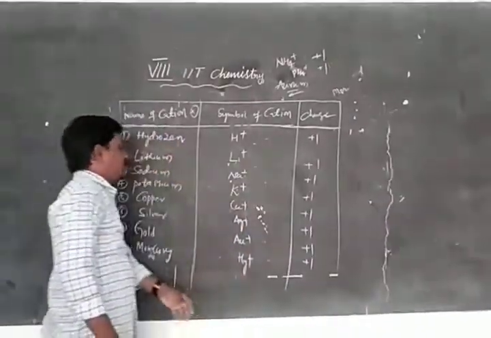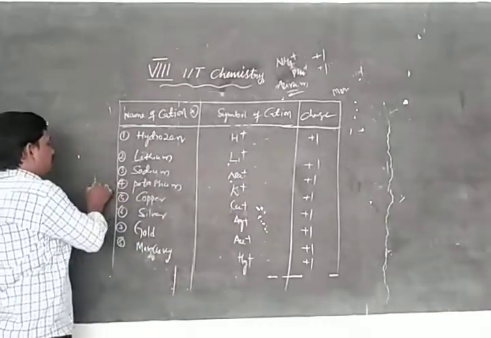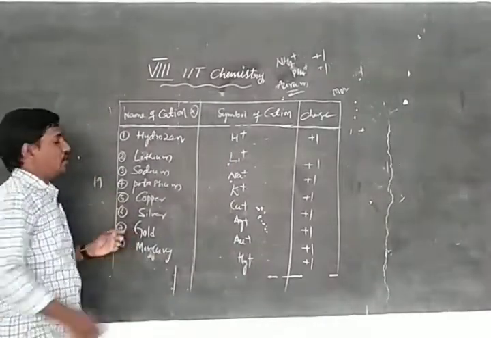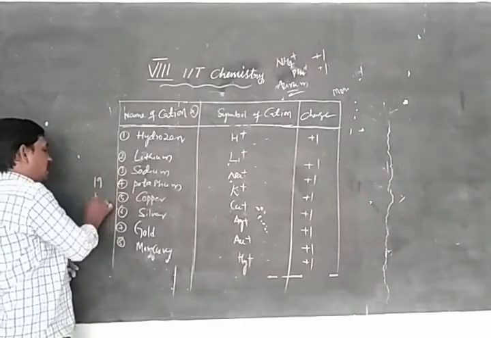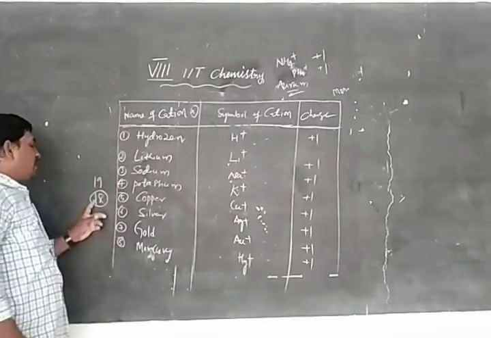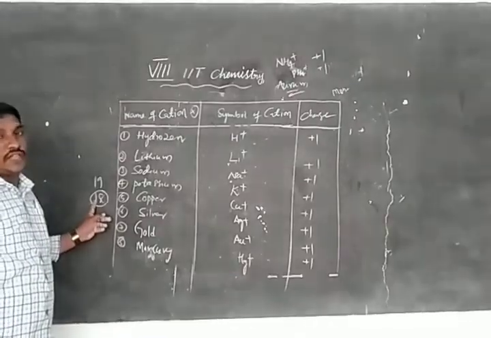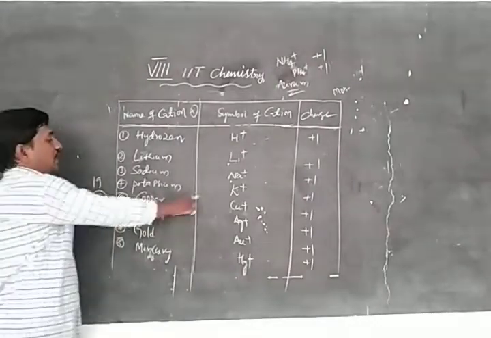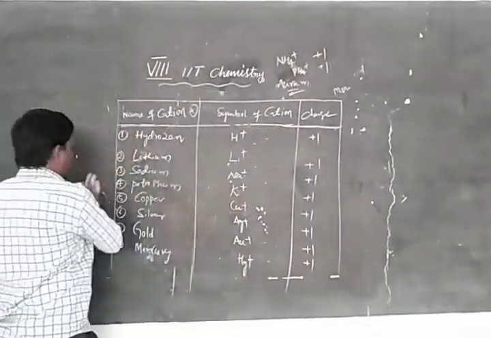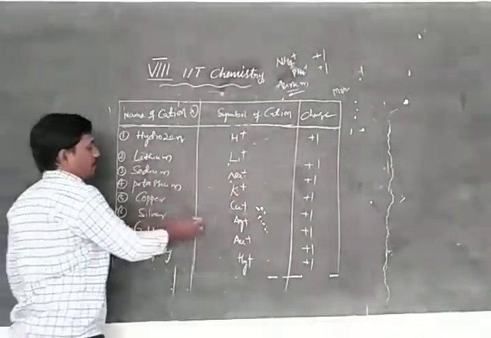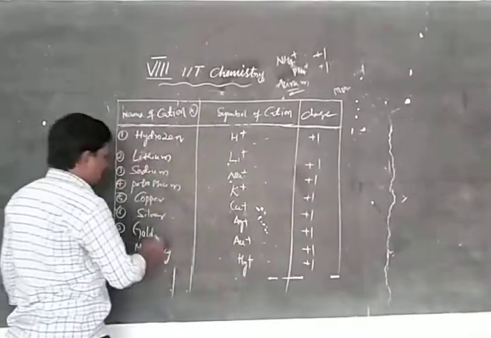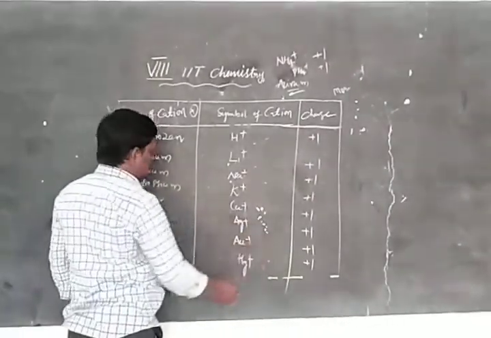Next, potassium, K plus. Potassium has atomic number 19. By donating one electron it becomes 18, the electronic configuration of argon. So it donates one electron and becomes K plus 1 charge. Copper, Cu plus. Silver, Ag plus.